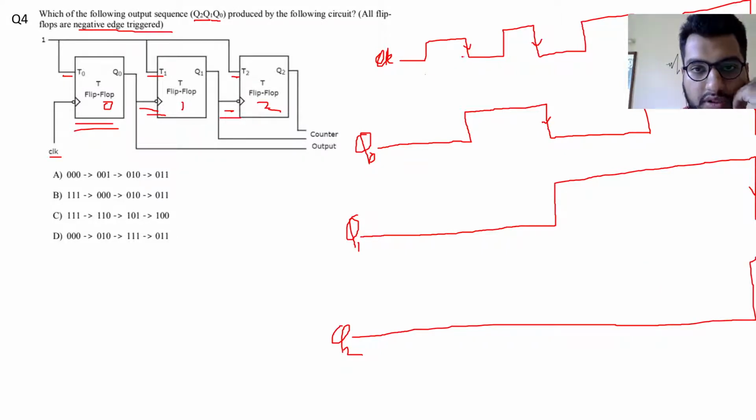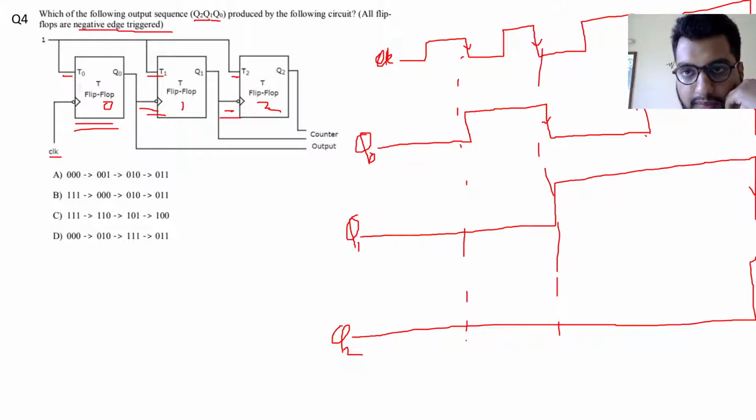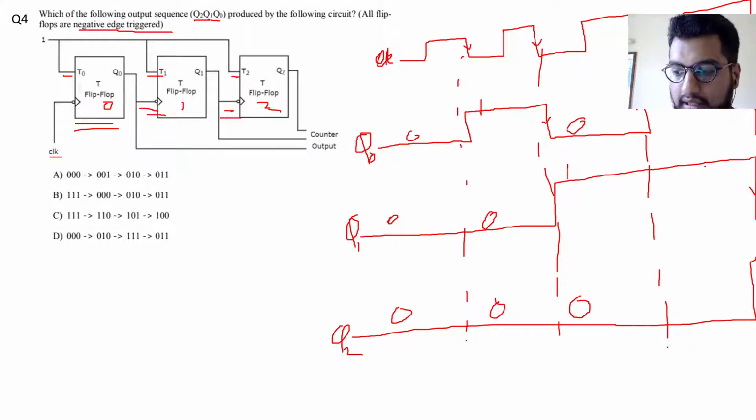Let me draw these dashed lines at the negative edges of the clock. Initially it was 0, 0, 0. Then it was 1, 0, 0. Then it was 0, 1, 0. And then it was 1, 1, 0.